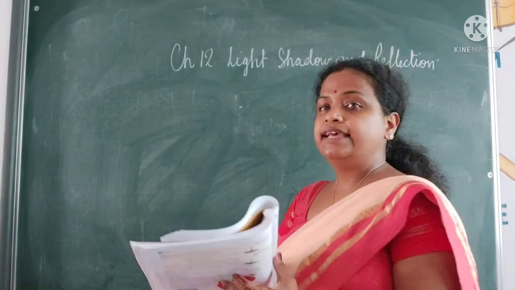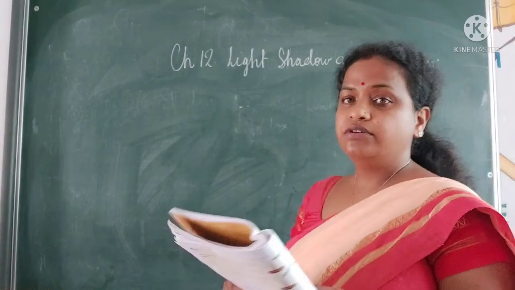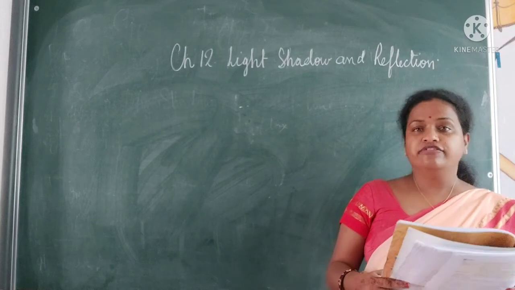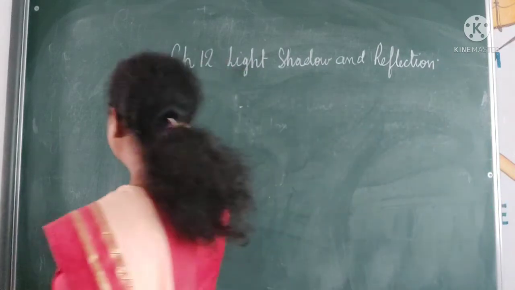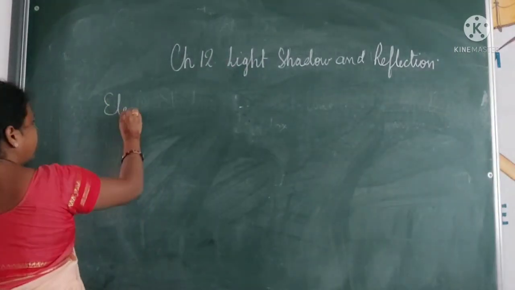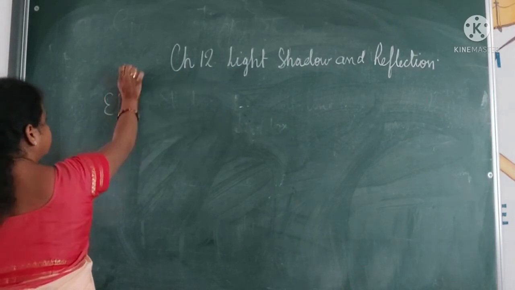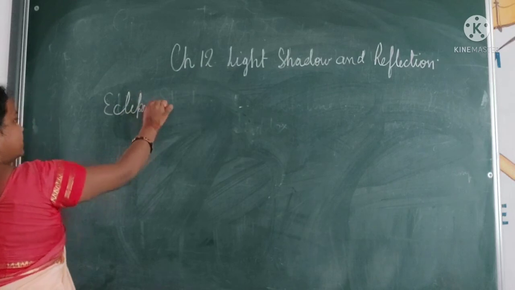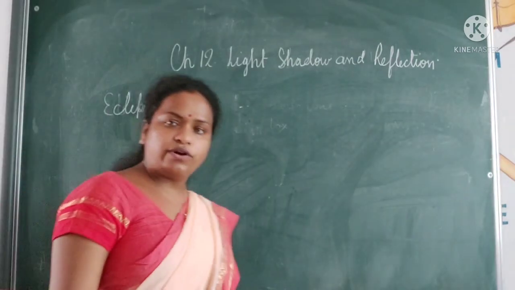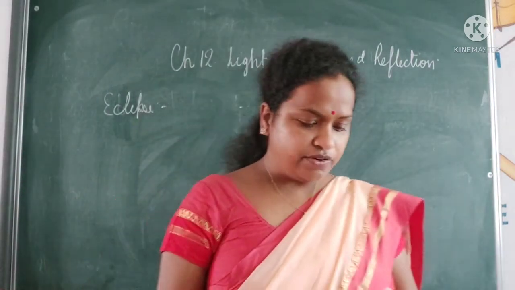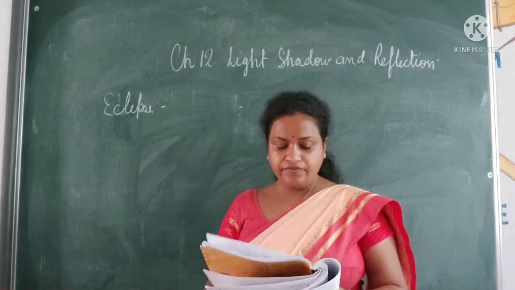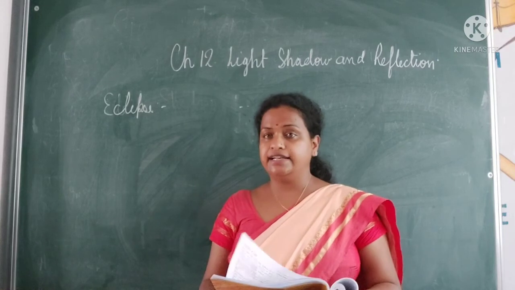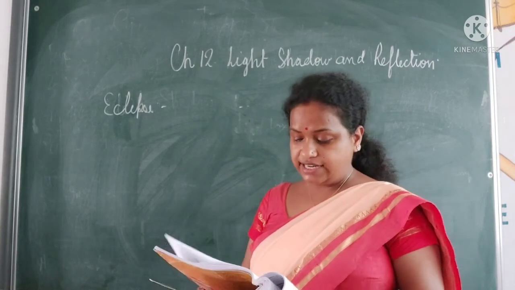Now, next, in chapter number 12, reflection, light, shadow and reflection, we will study about eclipse. What is an eclipse? An eclipse is formed with the help of three celestial bodies. An eclipse occurs when three or more celestial bodies get aligned in a straight line.